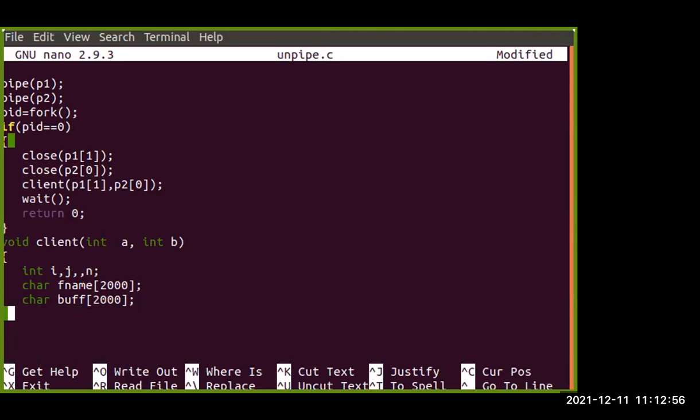Okay, now we need to print some file name. What file we are requesting from the client side, that needs to be mentioned. So print the file name that will be requested from the server side. So here: enter the file name. And then we need to scan that particular data. So printf and scanf will be working there, considering it as a string, putting that value into the fname part.